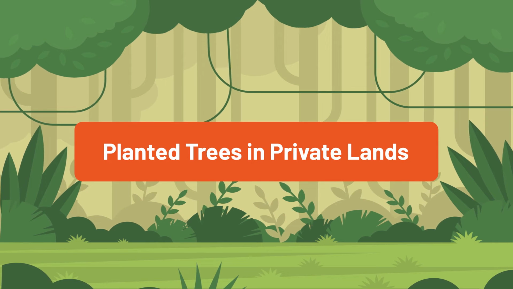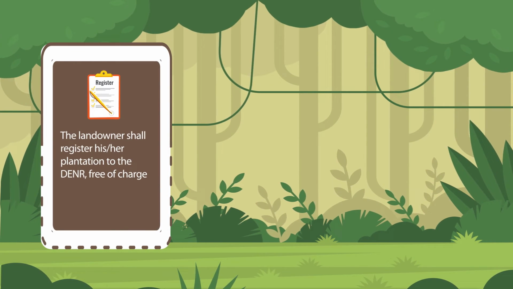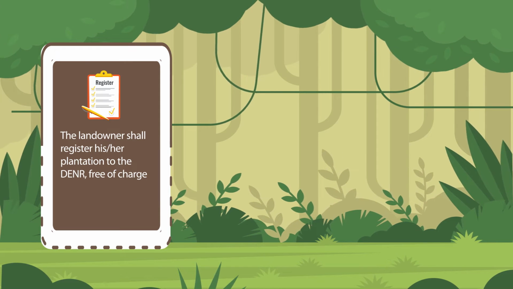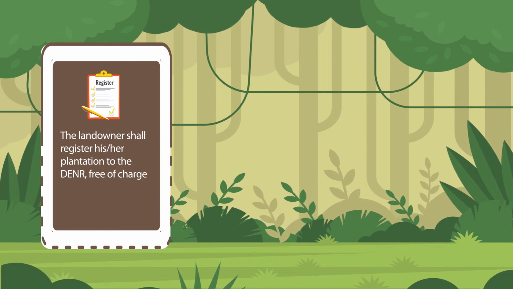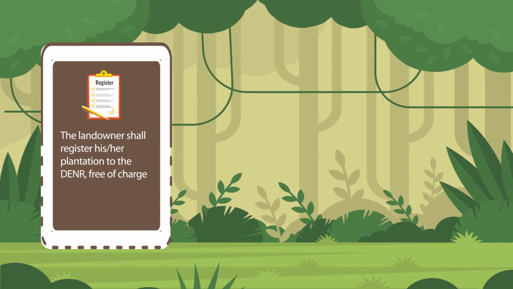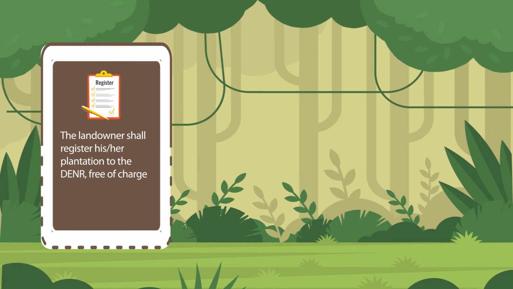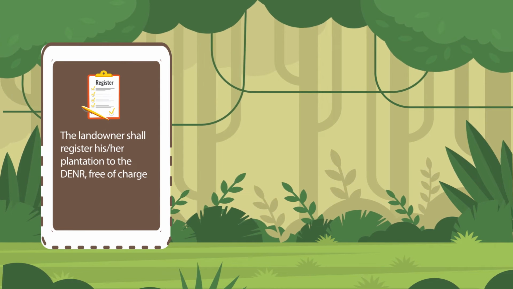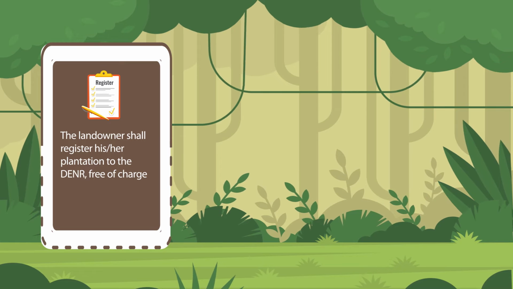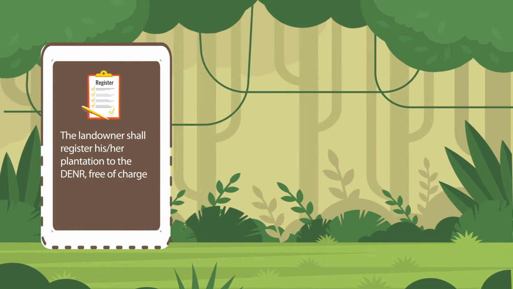While for planted trees in private lands, first, the landowner shall register his or her tree plantation to the DENR without any fees to be paid. Just fill out the application form and bring a certified true copy of OCT or TCT and a GIS-generated map of the tree plantation. Landowners with a certificate of tree plantation ownership do not need to register again.